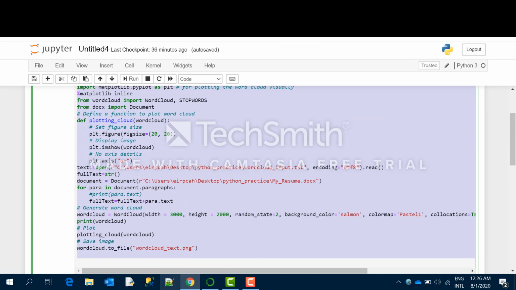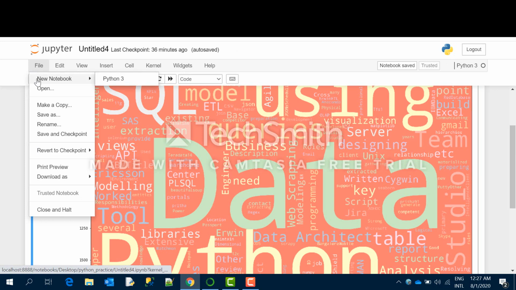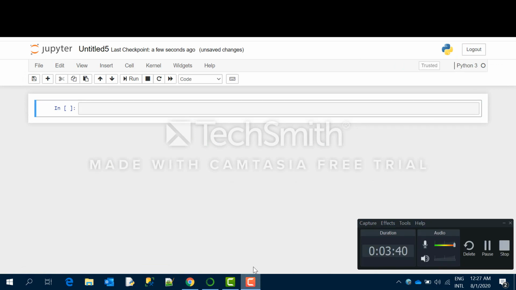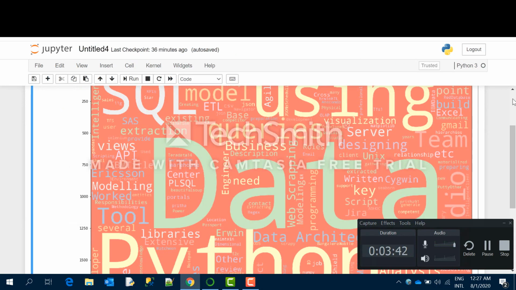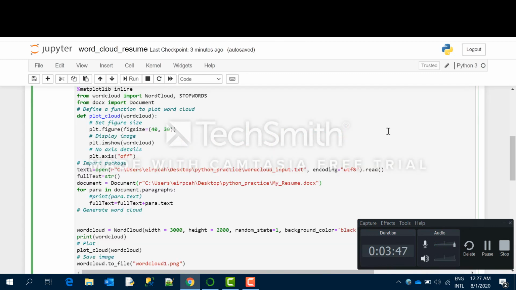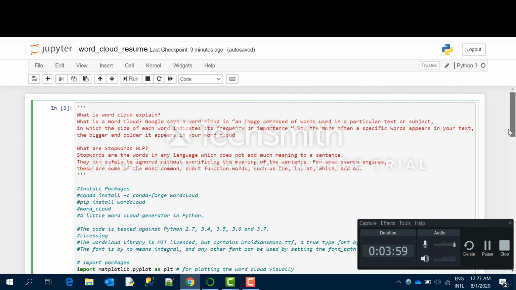Okay, so I will show you this code in a new, fresh, sorry, I will open a new Jupyter notebook, and I will show you line by line so that you get a better understanding of how things are working. This word cloud package is a free library in Python. It is licensed under MIT.